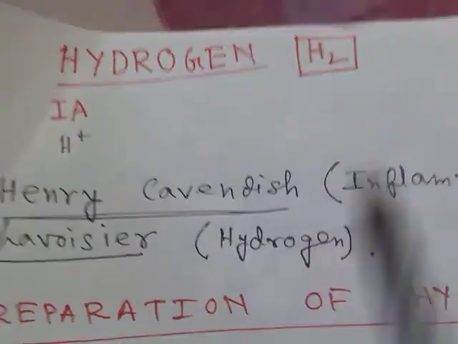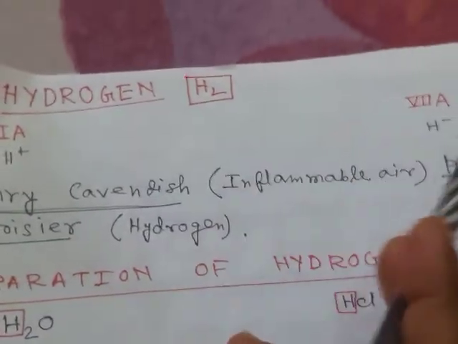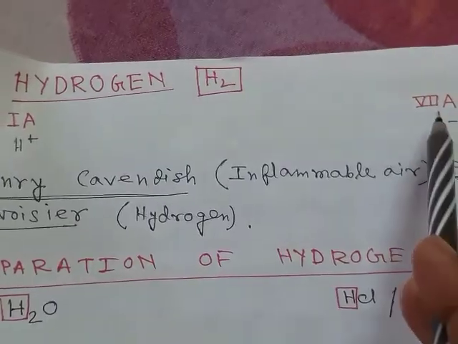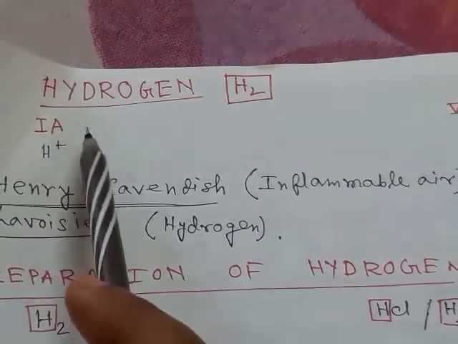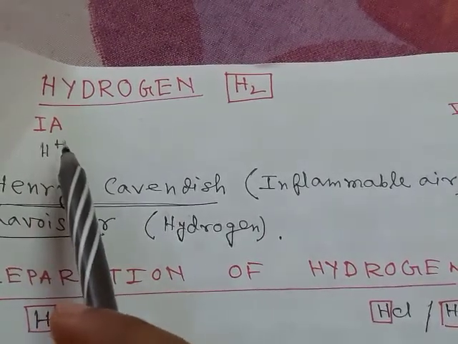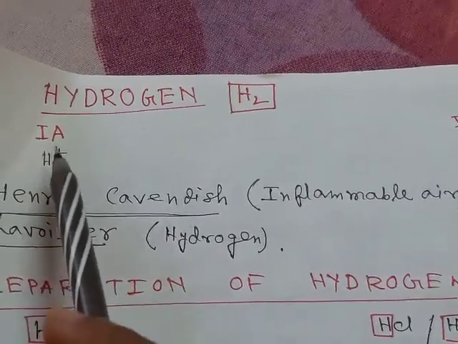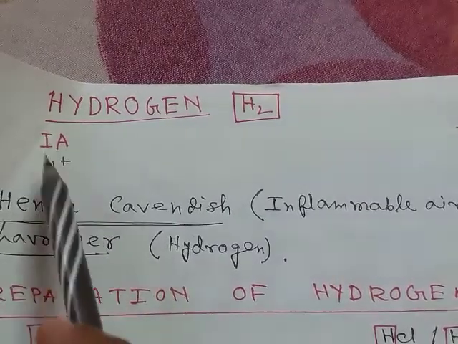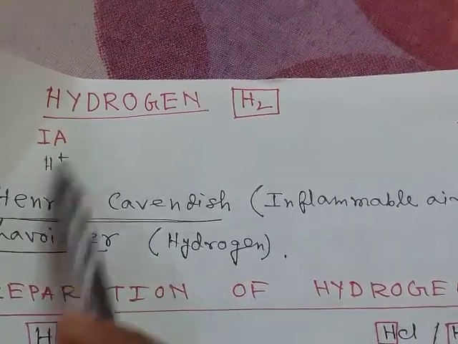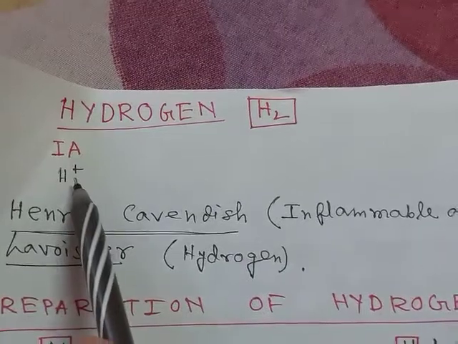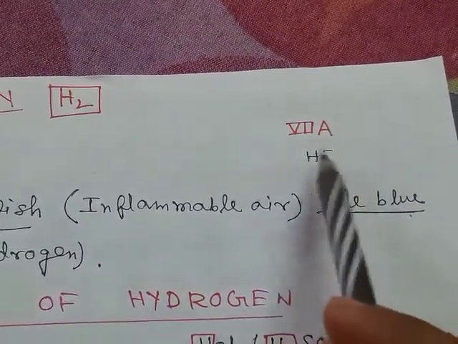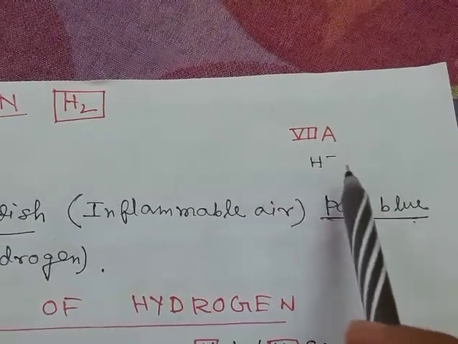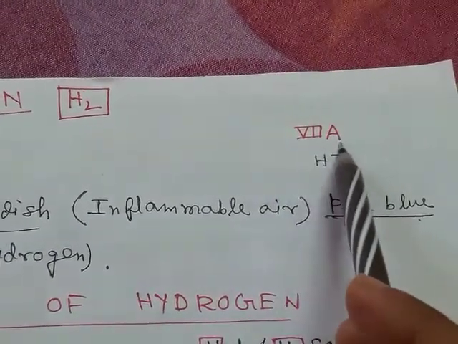You know, hydrogen can be placed in the periodic table either in group 1A or group 7A because there are many properties of hydrogen that resemble group alkali metals. So hydrogen can be placed in group 1A, like hydrogen can form H plus ions, positive ion, like alkali metals. And there are many properties of hydrogen which resemble the properties of group 7A, like halogen